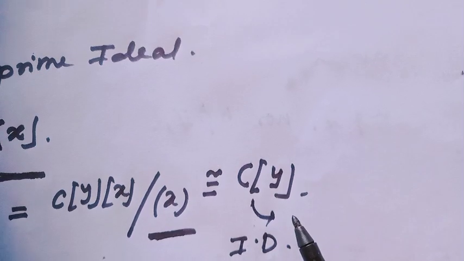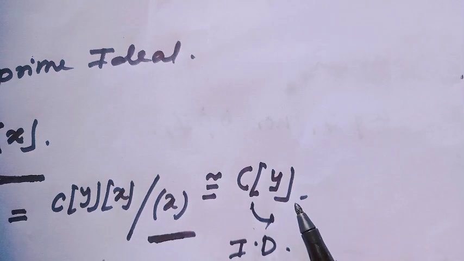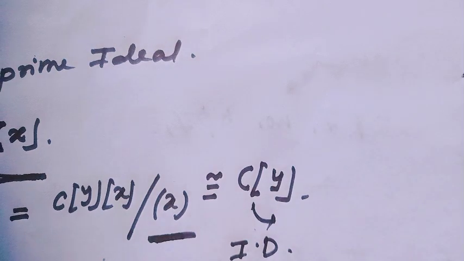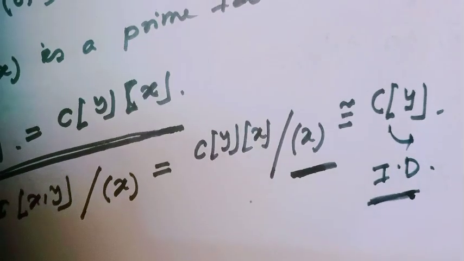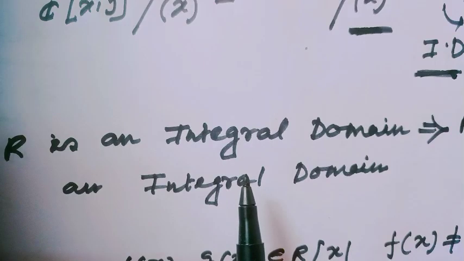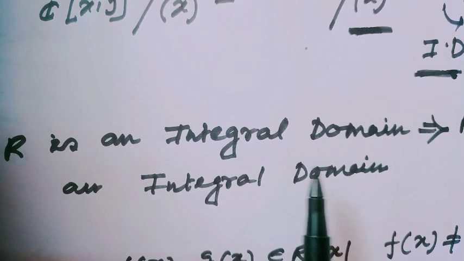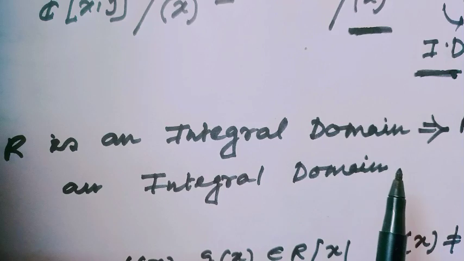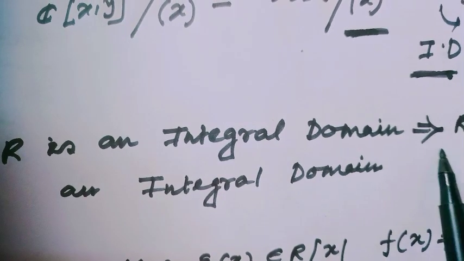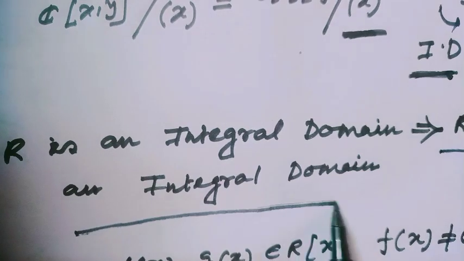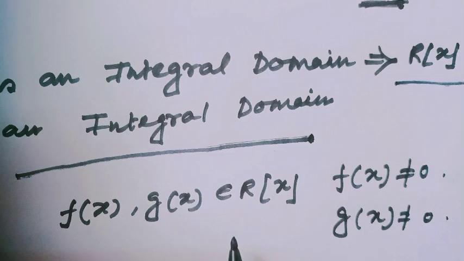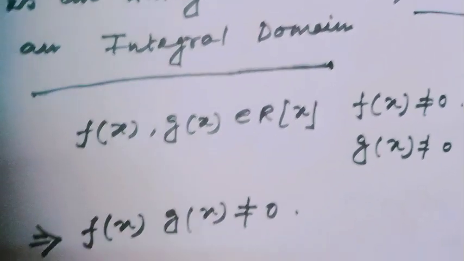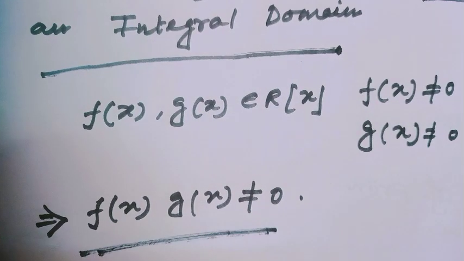And this is an integral domain because this is the polynomial ring whose coefficients y are members of the complex numbers. And C[y] is an integral domain because if R is an integral domain, then obviously R[x] will be an integral domain. Because if we consider two non-zero polynomials in R[x], then their product must be non-zero.